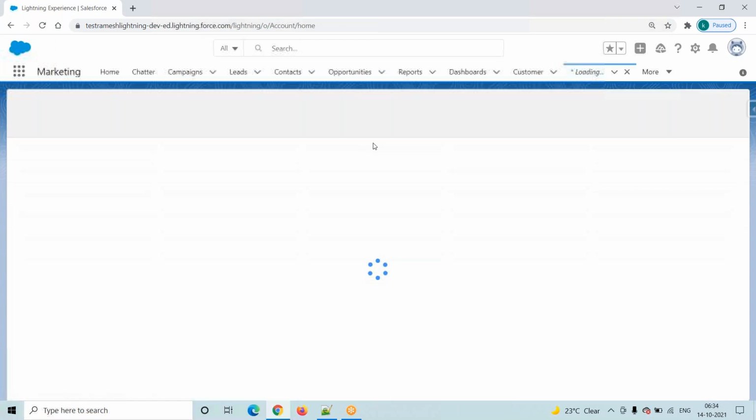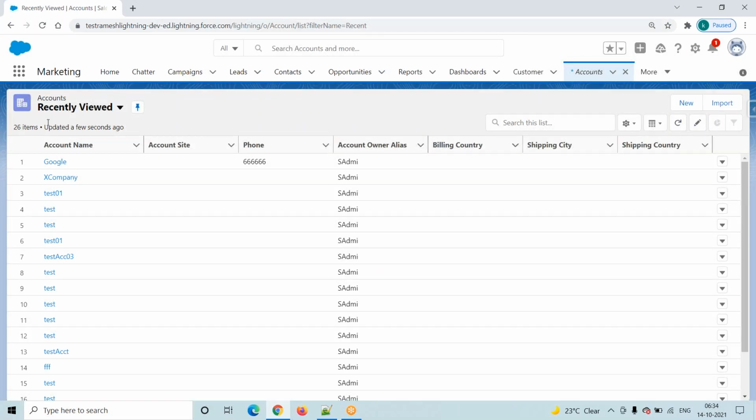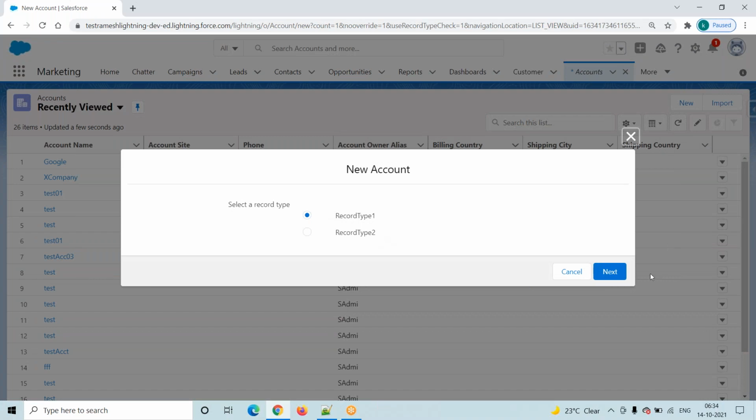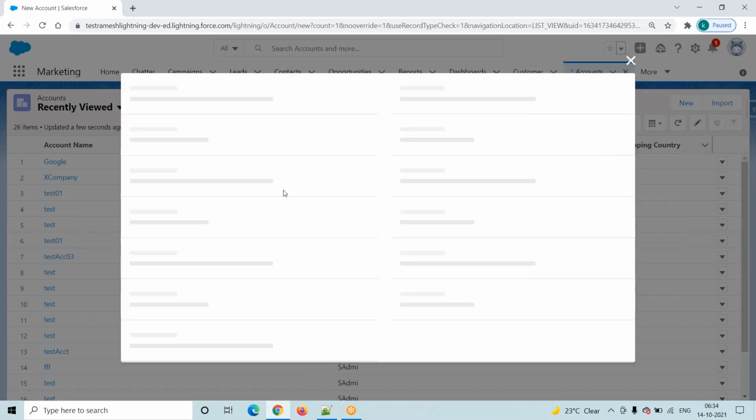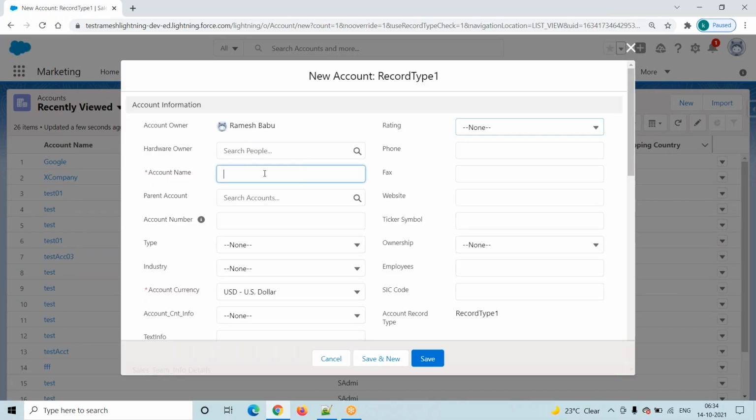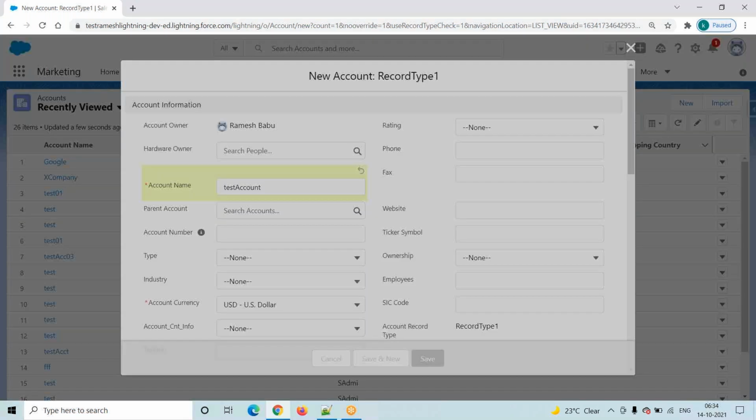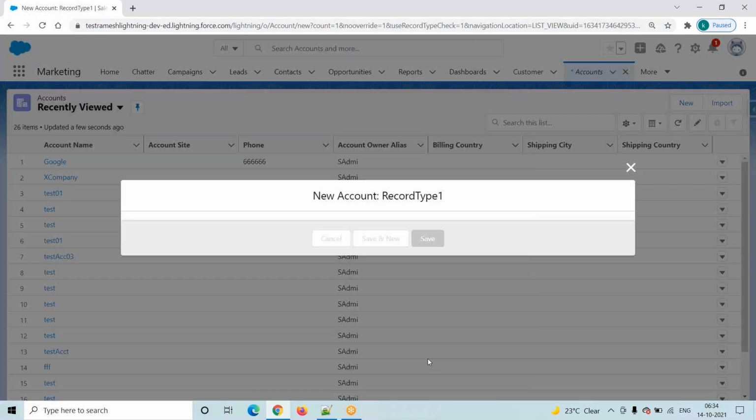Click on this new button, then select the record type, click on next and enter the details. This is nothing but performing an insert operation or insert event. We are creating a record.